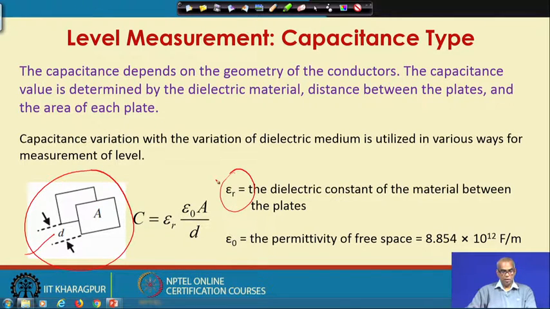So, the capacitance C will depend on area, it will depend on dielectric constant of the medium, and it will also depend on the distance by which these two plates are separated.